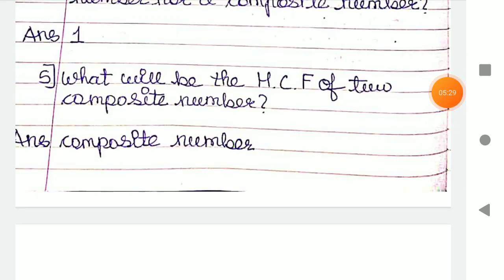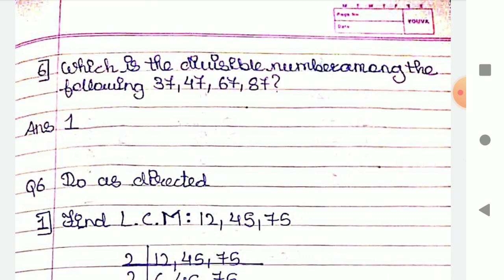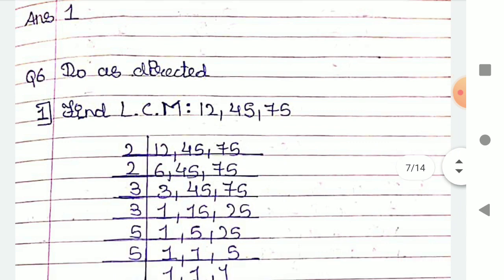Okay, here in question number 5, what will be the HCF of two composite numbers? The HCF of two composite numbers will always be a composite number. Question number 6, which is the divisible number, that is divisible by 37, 47, 67 and 87? We can note that no even number is divisible by all. It is very difficult, so we can note 1 is also divisible by all the numbers.